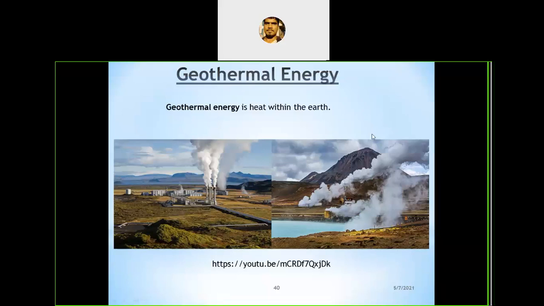This temperature is not atmospheric temperature. It should be above atmospheric temperature. Atmospheric temperature may be 35, 36, or 37, hardly 40. But the temperature of the hot air or steam present in the earth's crust is more than 200 or 300 centigrade, with a pressure of nearly 3000 kilopascal.